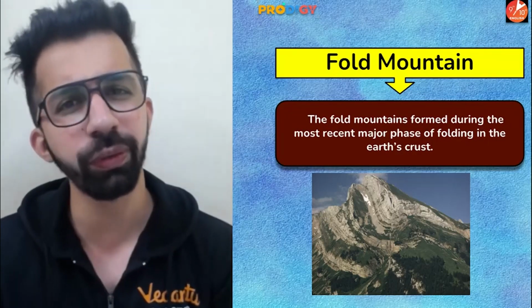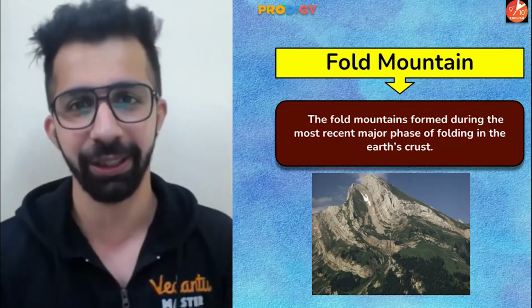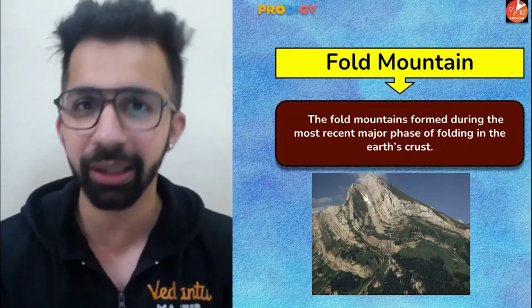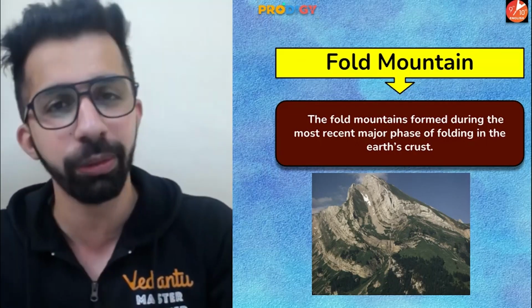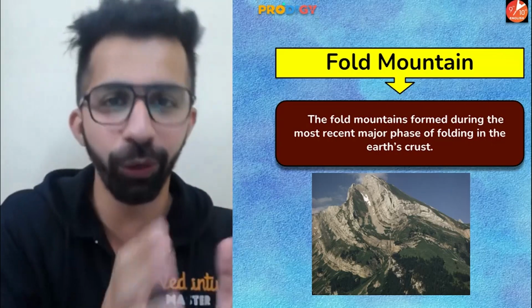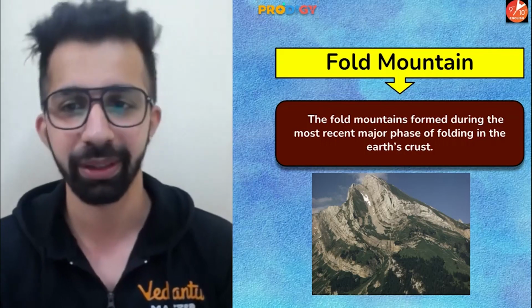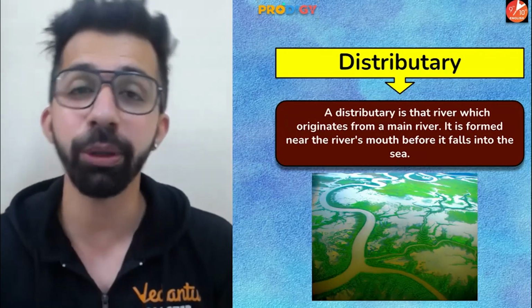Why are they known as young fold mountains? Because the height of the mountains is still increasing. And if you compare our young fold mountains of Himalayas with the peninsular plateaus, which are old formation, the Himalayas are young formation, recent formation. They are recently formed. Next, distributaries.